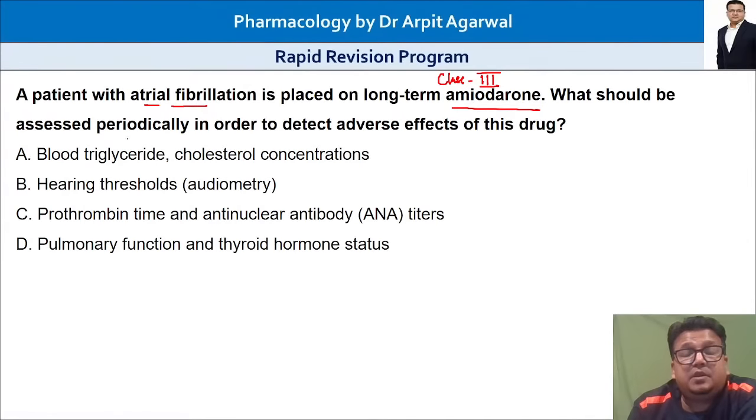What should be assessed periodically in order to detect adverse effects of this drug? So what will you monitor as a physician when the patient is taking long-term amiodarone therapy? That is the question.